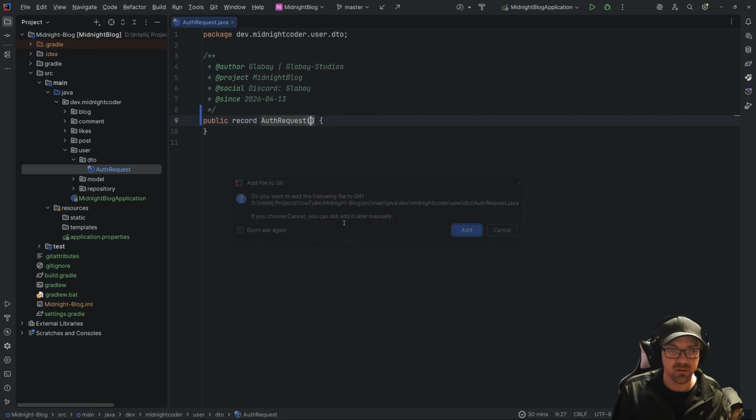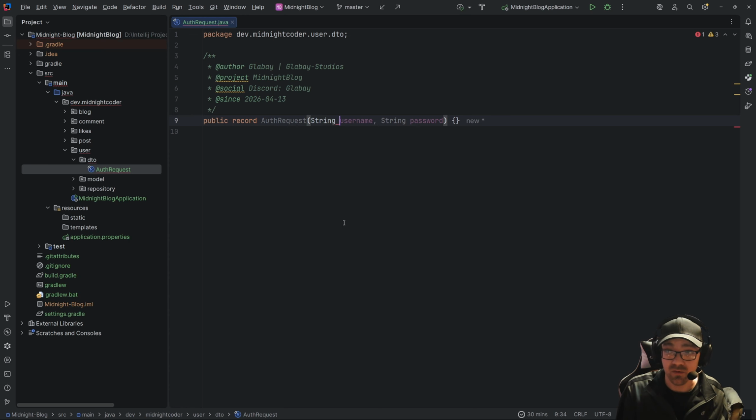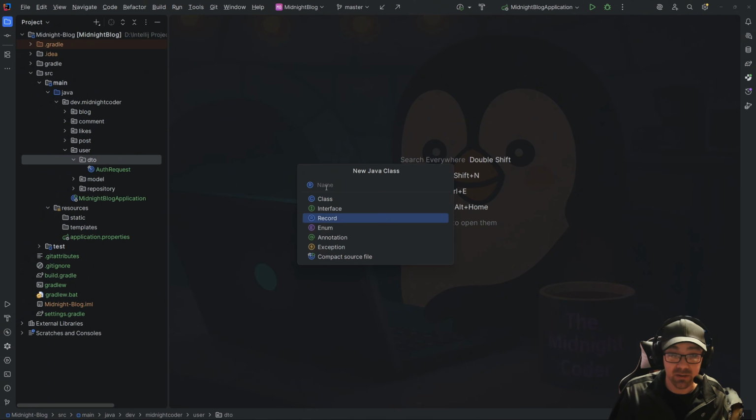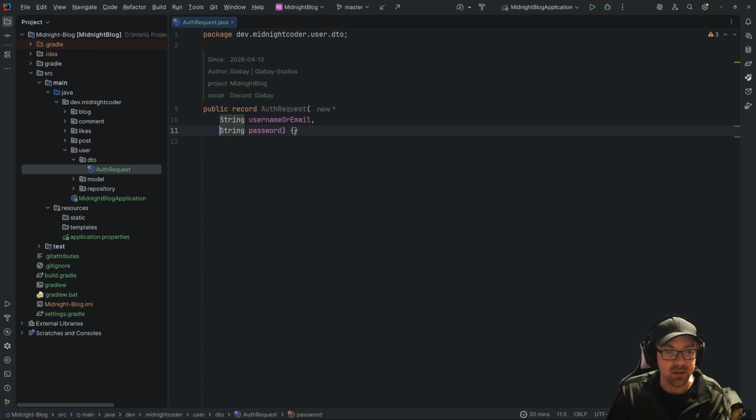All right, and this is going to be dead simple. It's going to consist of a string, which is going to be that of a username or email. That easy, just that. Next, we're going to need to make an auth response. So how do we respond to this? The auth request is what's coming in. And technically I need password. There we go. So this is what comes in from the user.